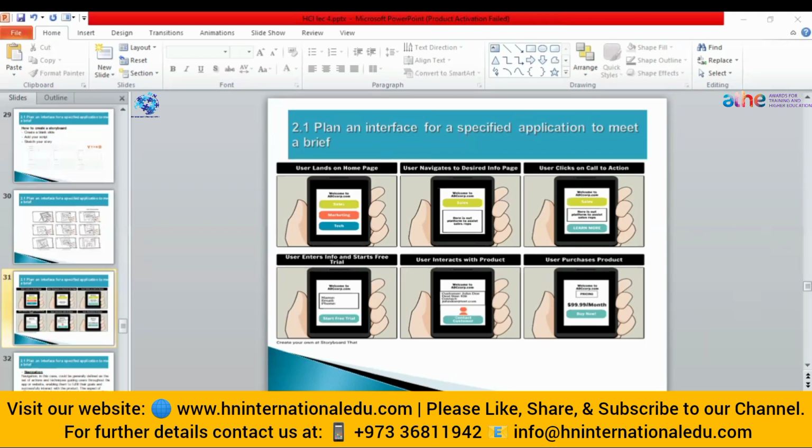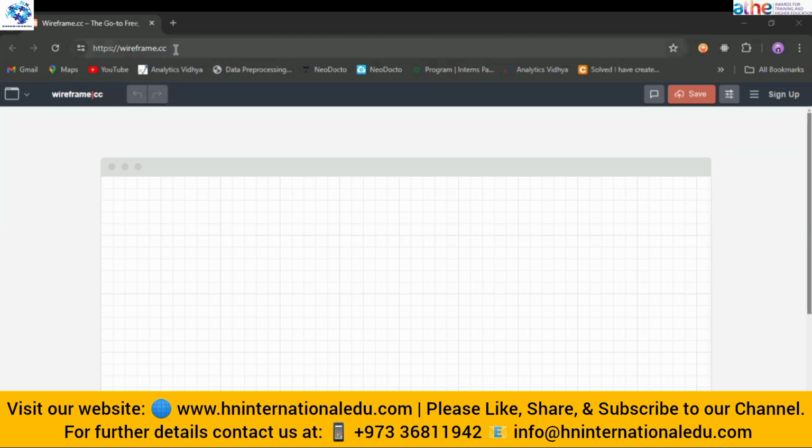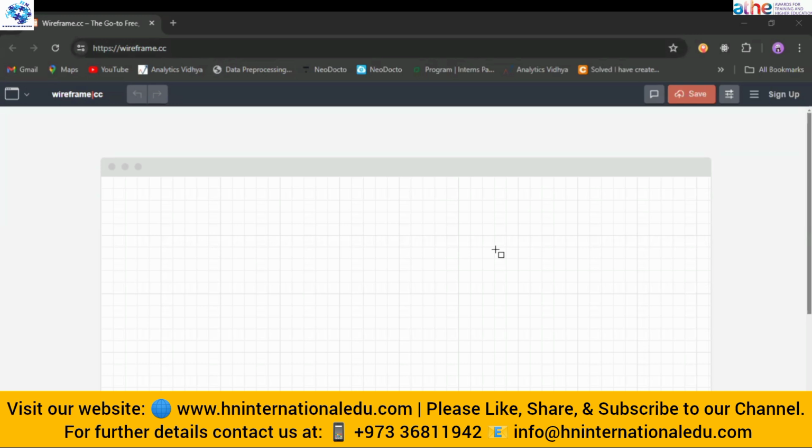Okay, let me open that. Now, first of all, you have to search for wireframe in your Google browser. Then you will see that this website, wireframe.cc, will open. Then this kind of interface will appear in front of you. Now, how can we create a wireframe design here?